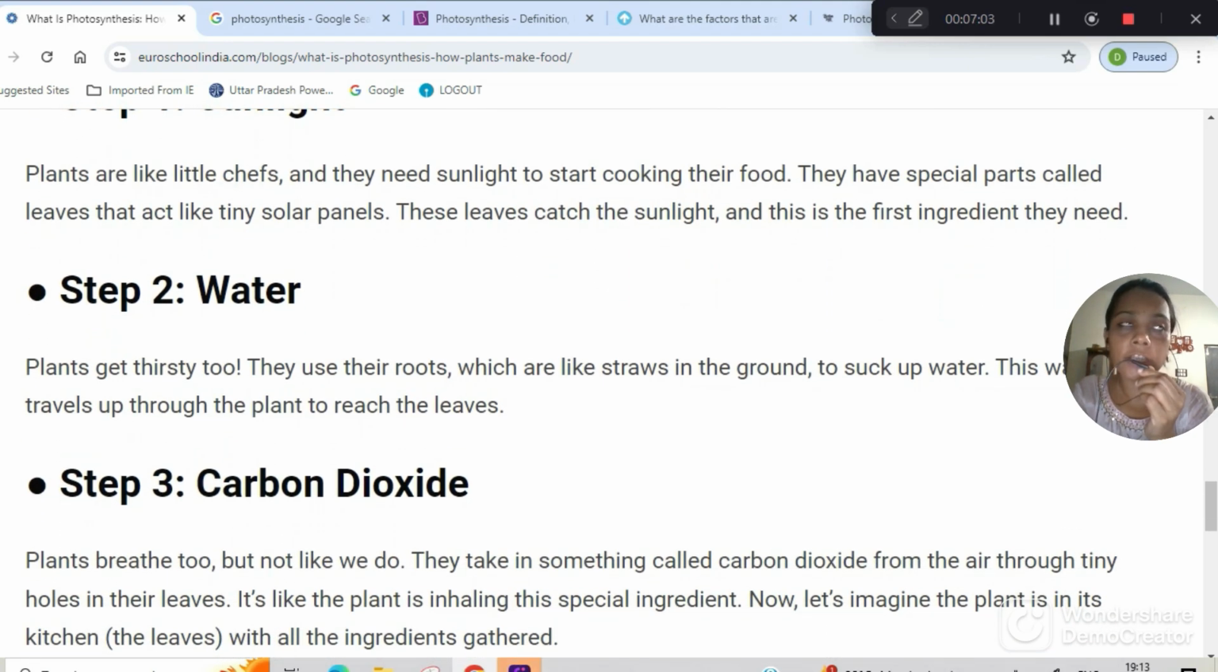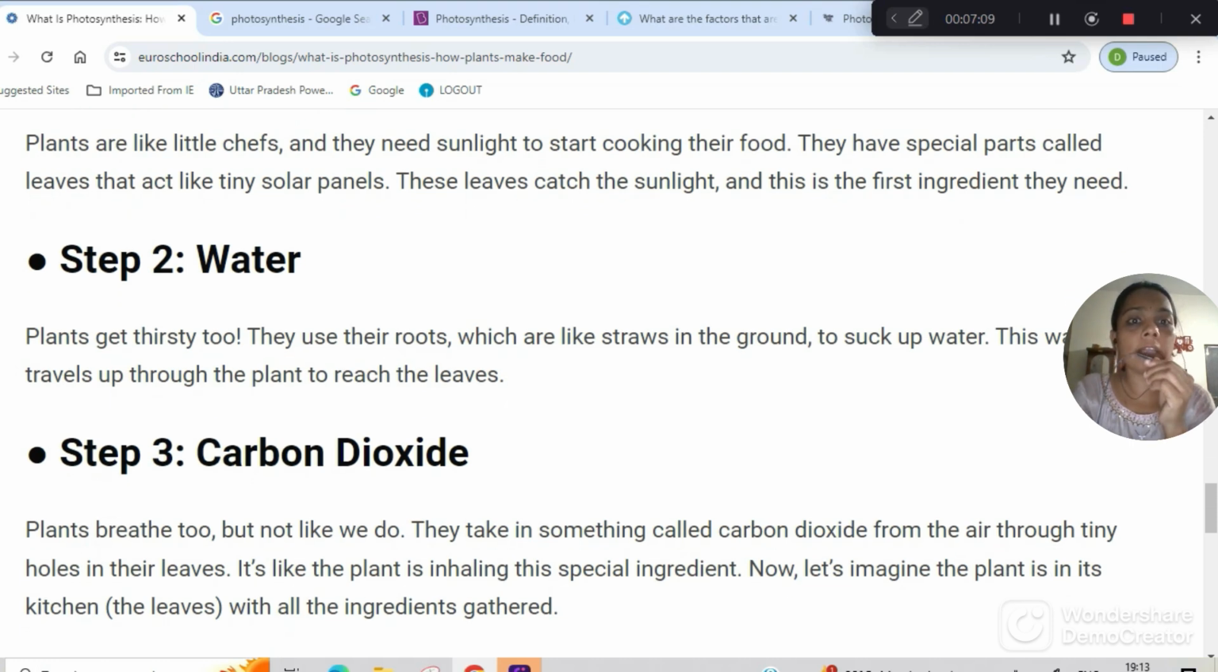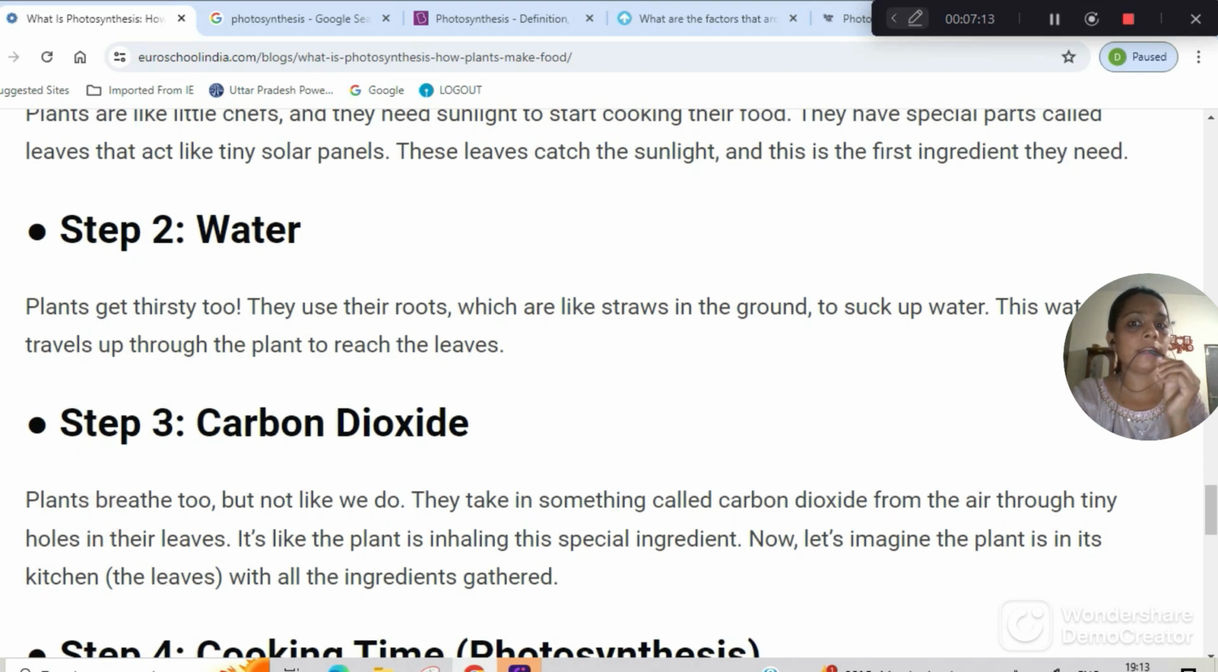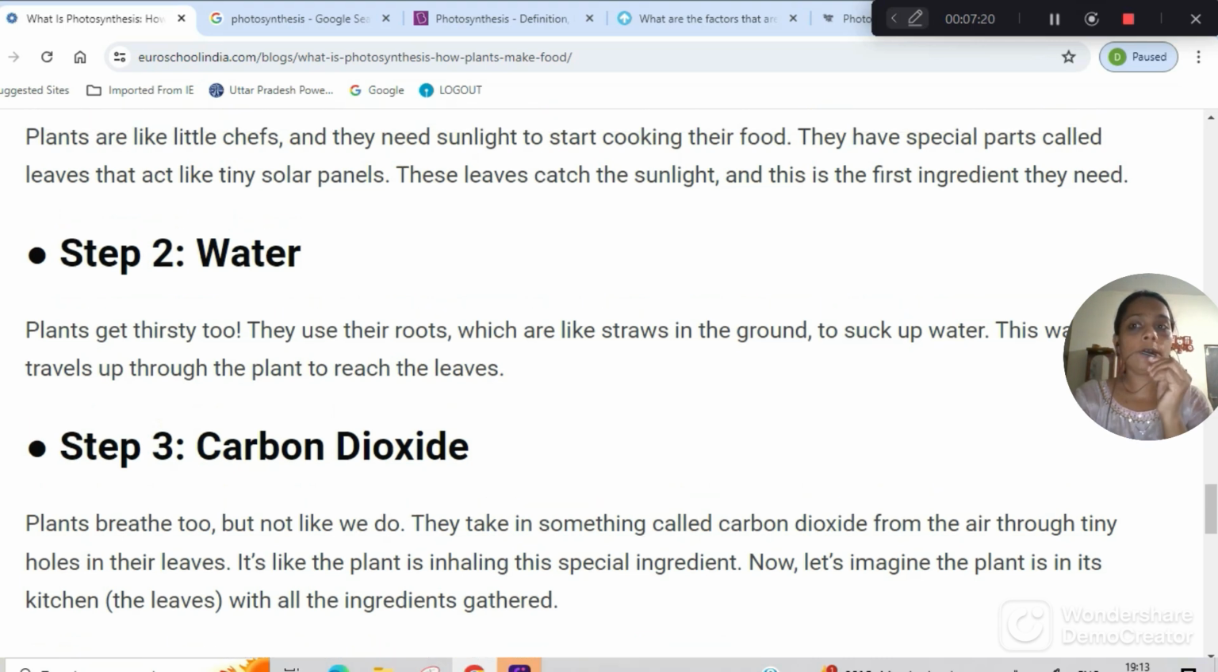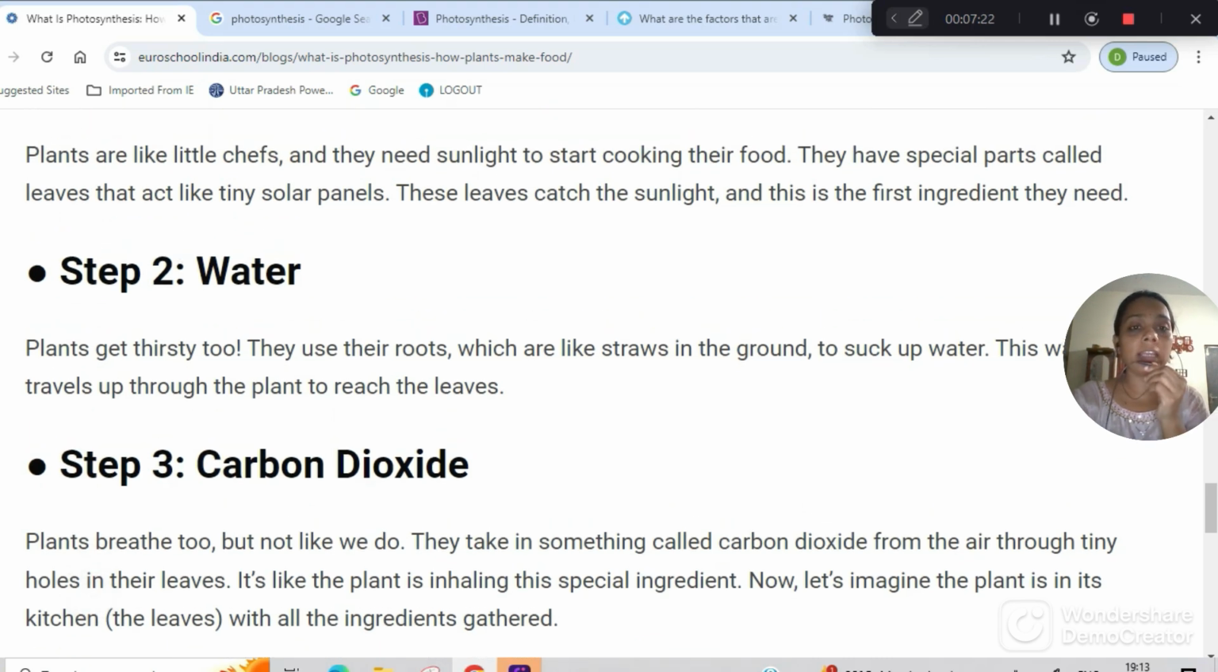Plants are like little chefs. I told you plants are the kitchen, and they need sunlight to start cooking their food. They have special parts like the leaves. They act like tiny solar panels, and these leaves catch sunlight, and this is the first ingredient they need. So if sunlight is not there, or if there's a gloomy or cloudy day, the rate of photosynthesis decreases. Photosynthesis absolutely happens under the sunlight.